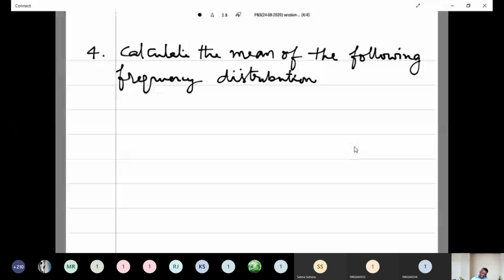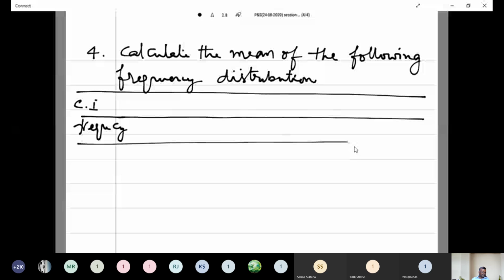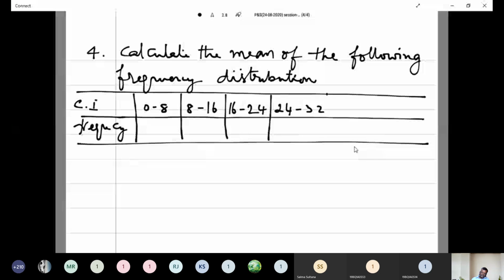Note down this data, class interval and frequency. 0 to 8, 8 to 16, 16 to 24, 24 to 32, 32 to 40, 40 to 48.